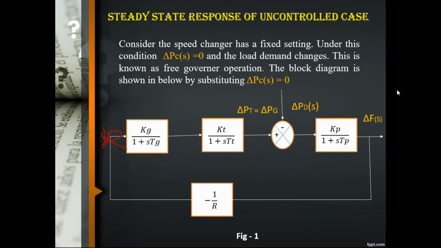If the block diagram is a negative feedback loop, then what transfer function will we get? What is the formula for a negative feedback loop? Right, G divided by 1 plus GH. What about in the case of positive feedback? We will get G divided by 1 minus GH, right? So the same principle we are using in this block diagram reduction. Then we will see how we can do this reduction of this block diagram.